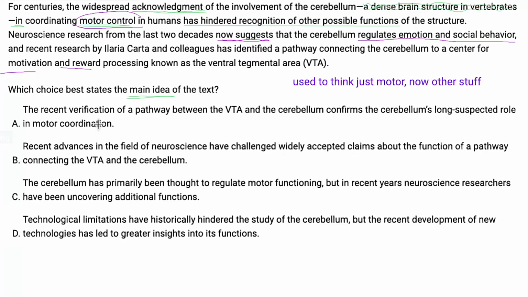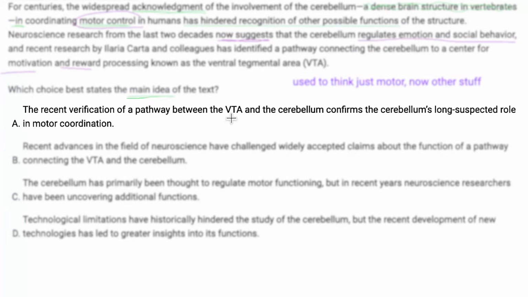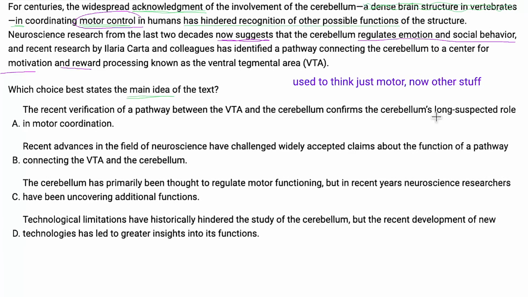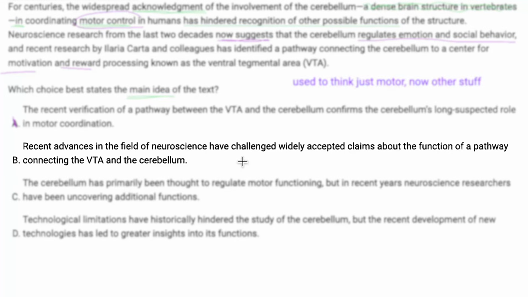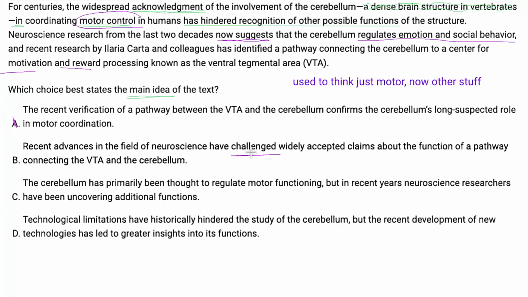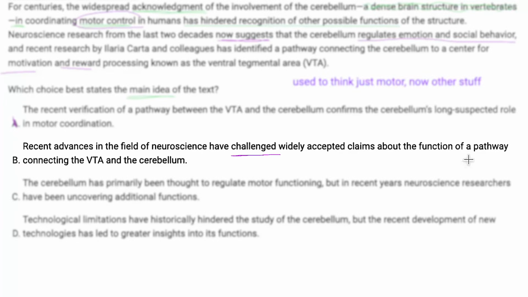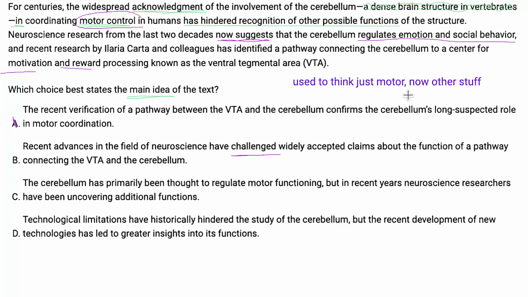Anyway, let's eliminate. The recent verification of the pathways between the VTA and cerebellum confirms cerebellum's long suspected role in motor coordination. No. It said that they've known forever that it has to do with motor control. So A is out. B, recent advances in the field have challenged widely accepted claims about the function of a pathway connecting. Okay, so this one might be tempting because it says challenged, and we know that something is being challenged, but it says challenged claims about the function of a pathway. That's not exactly what I wrote. I said we used to think just motor, now other stuff. Not really talking about a pathway per se, so I'm going to get rid of B.